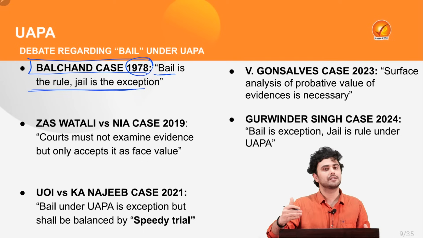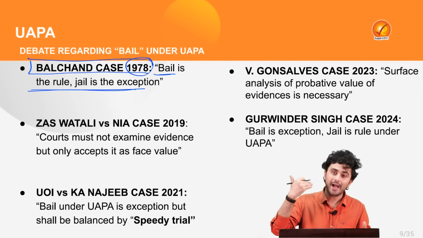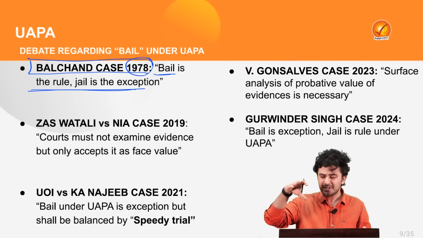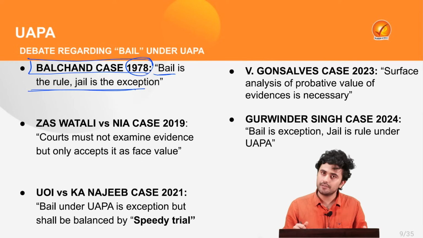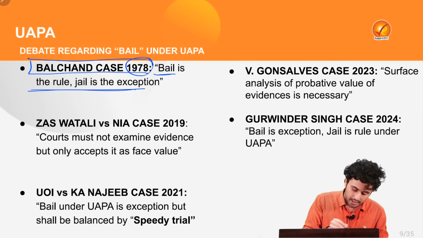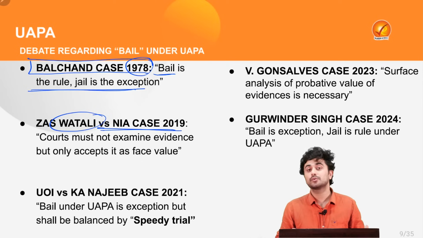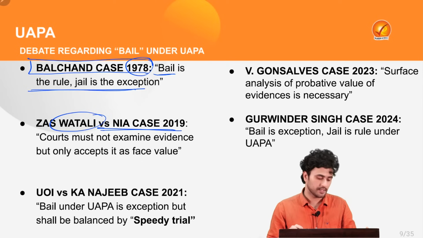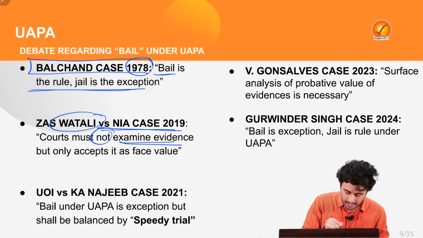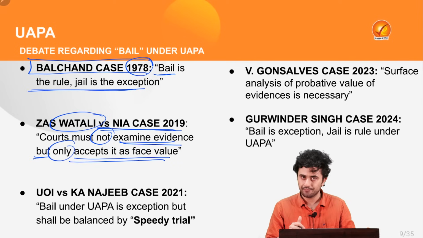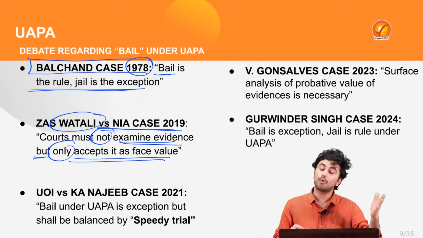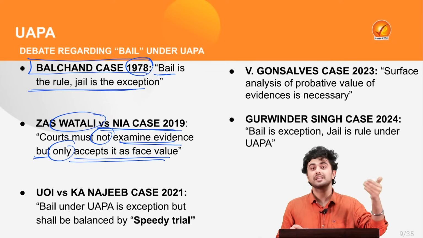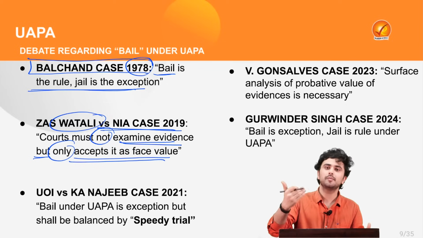So if you are arrested under UAPA, the court will try to provide you bail unless and until there are significant evidences which prove otherwise, that you were involved in a terrorist activity. This was further enlarged in the Watali versus NIA case of 2019, where the court held that the court shall not examine the evidences but only accept them at face value. So even if the accused provides some minuscule level of evidence, the court will accept it and provide bail immediately, thus providing for a speedy bail process.